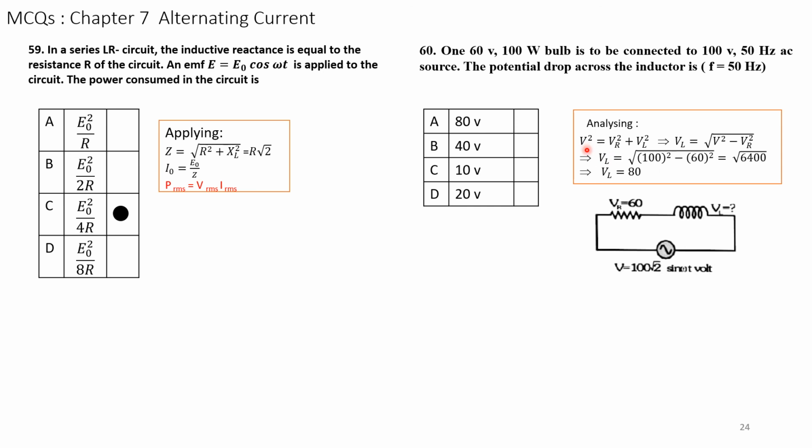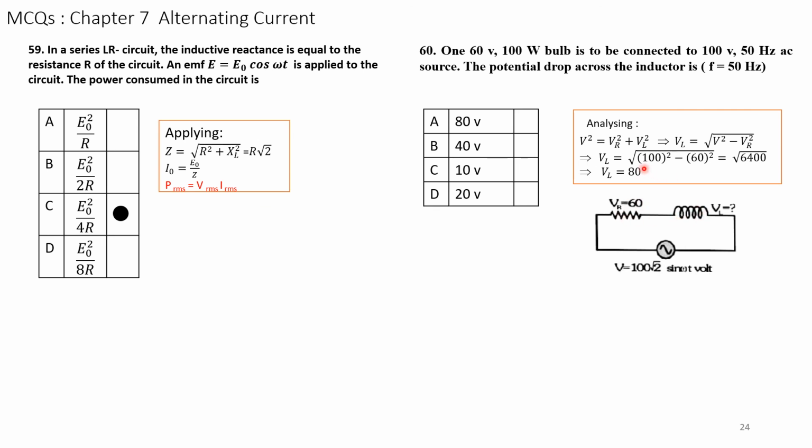So we know, please see the circuit diagram here. The diagram is not given in the problem; we have to analyze. For analytic purposes, the AC supply voltage is 100 volt sin omega t. Here the AC supply voltage is connected, and the given resistance is 60 ohms, the 60 ohm 100 watt bulb. That is 60 ohms is given, and VL is what we have to find out.